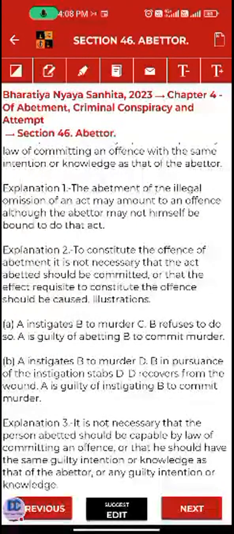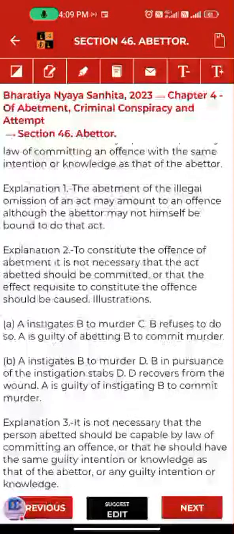If we maintain it, it is easier to catch the thief by some evidence. But he instigated some other person to illegally omit his duty, but he is bound by the law, so it is called illegal omission.